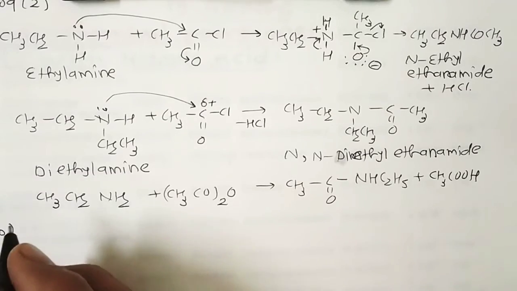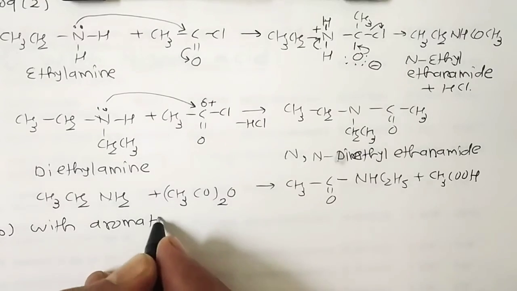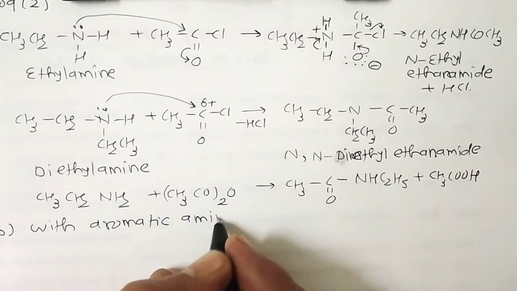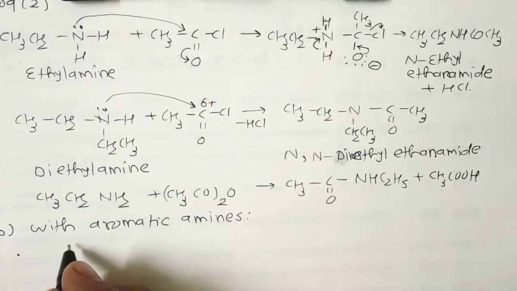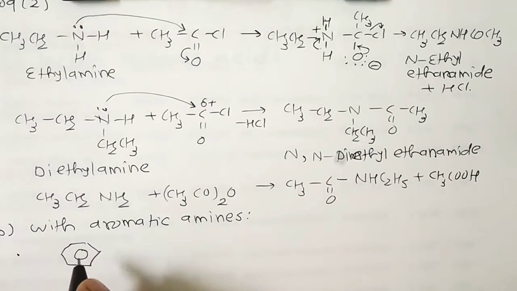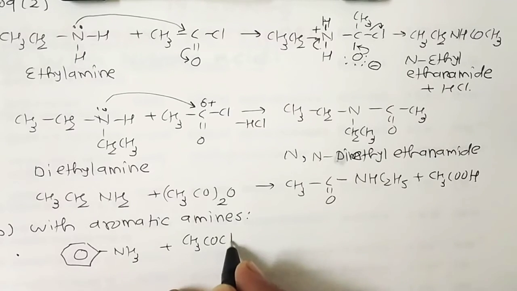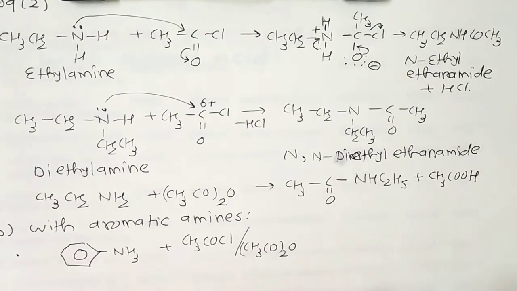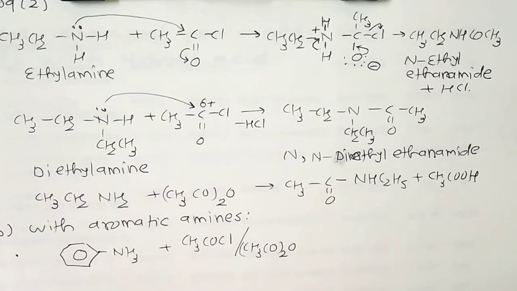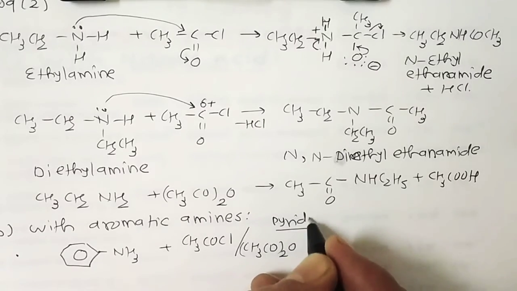Now part B is with aromatic amines. It's a better example. Simple: if I have aniline, and it reacts with CH3COCl or (CH3CO)2O, either you take acetyl chloride or acetic anhydride, in presence of pyridine.